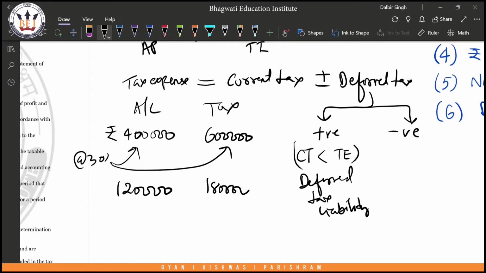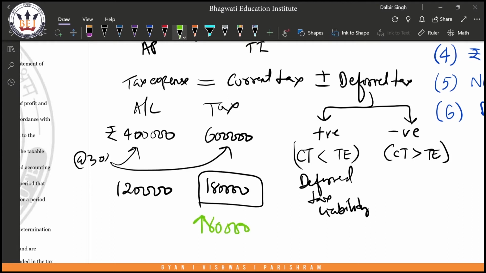You're paying 1,80,000. Now in this case, your current tax is actually more than your tax expense. So that is why you get a negative figure here, because your current tax is more than your tax expense. Now you are actually paying tax as per income tax, which means you've paid 1,80,000 of taxes. Your accounts say you are only liable for 1,20,000, which means you've overpaid. You've overpaid rupees 60,000. You shouldn't be paying 60,000 excess, because your liability is only restricted to 1,20,000.